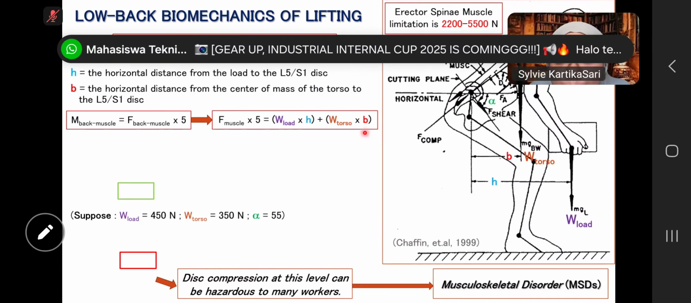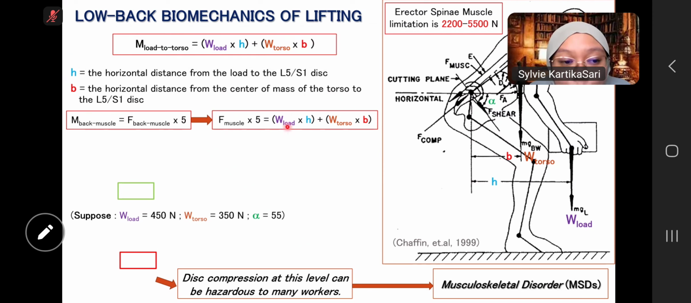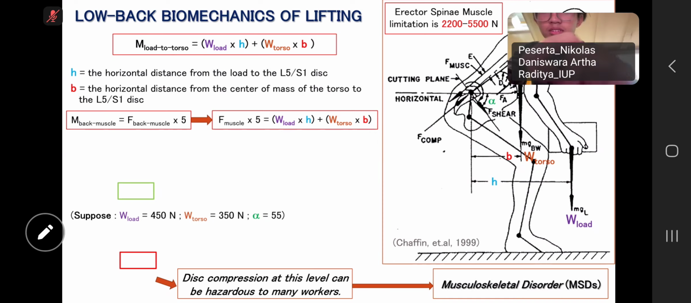So my question is, why does it have to multiply by 5? What is 5 in here? Is it a constant or is it just a number or something? I think it's the constant. Constant?